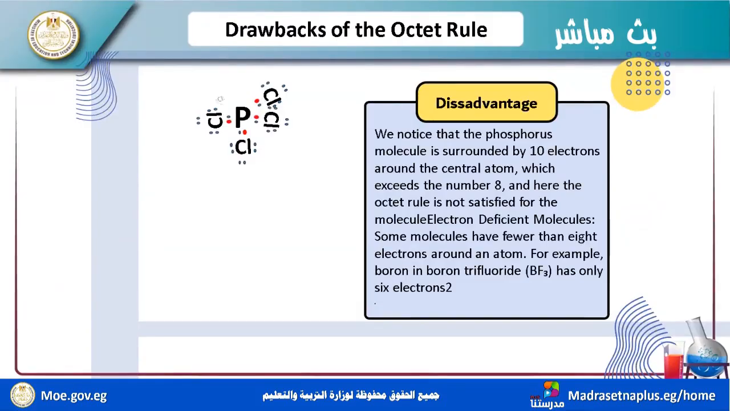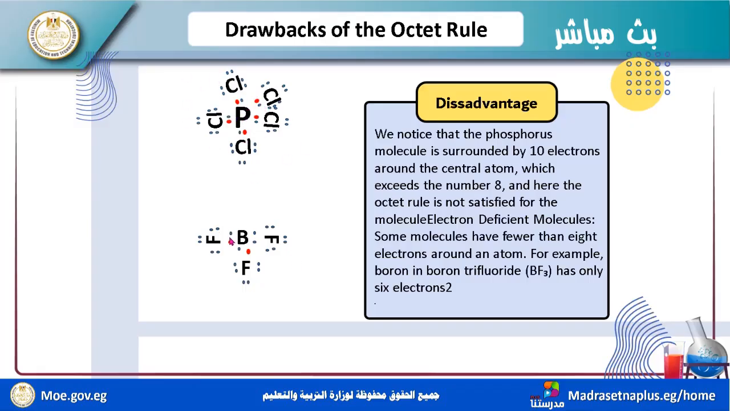Okay, I want to discuss the drawbacks of the octet rule, the disadvantages and advantages of it. I have a disadvantage of the octet rule. Which one? You see this molecule. Okay, you must count this number. Phosphorus 1, 2, 3, 4, 5, 6, 7, 8, 9, 10. We have 10 electrons around phosphorus. It doesn't obey the octet rule.